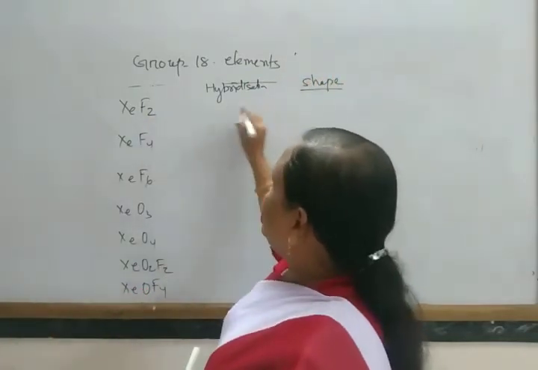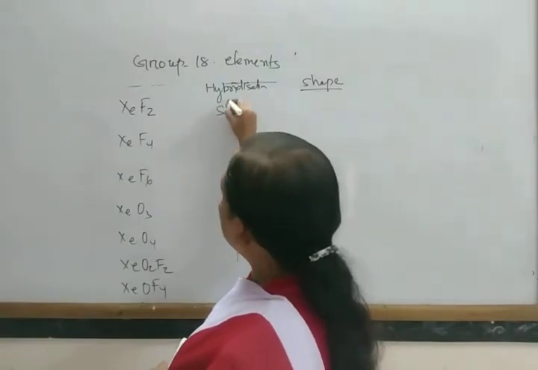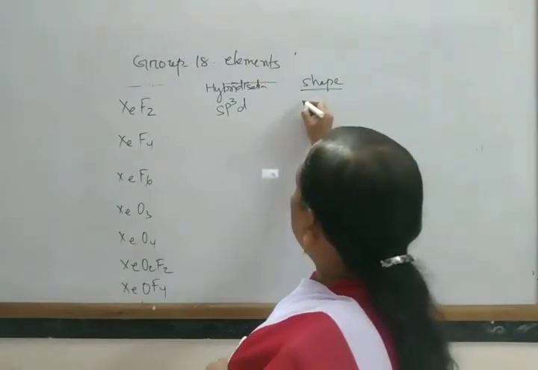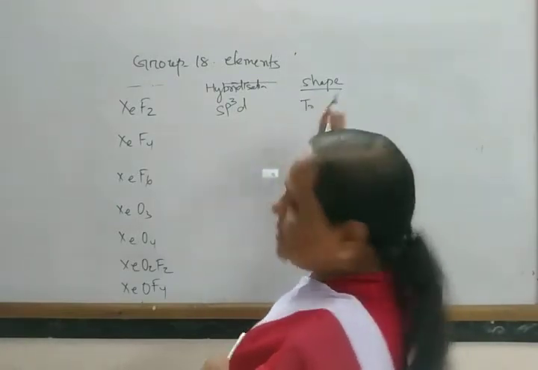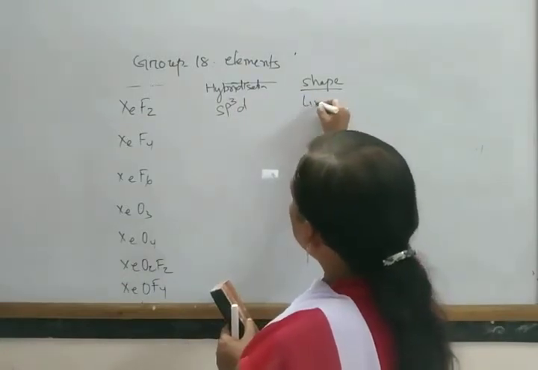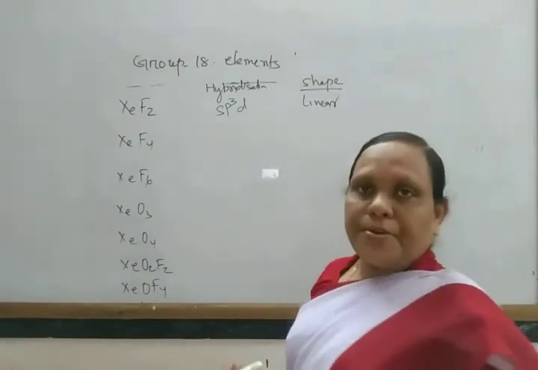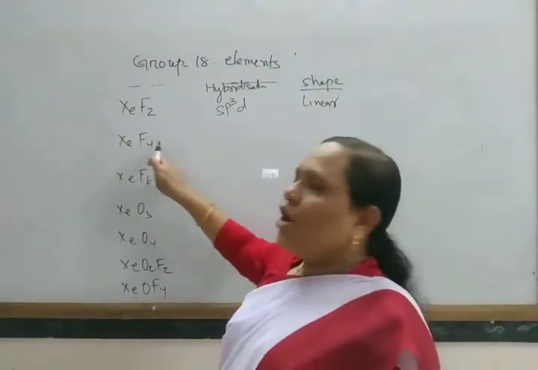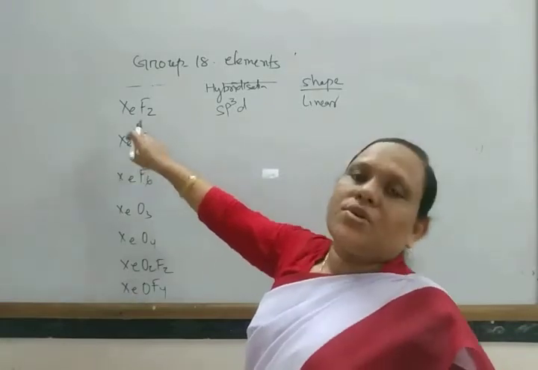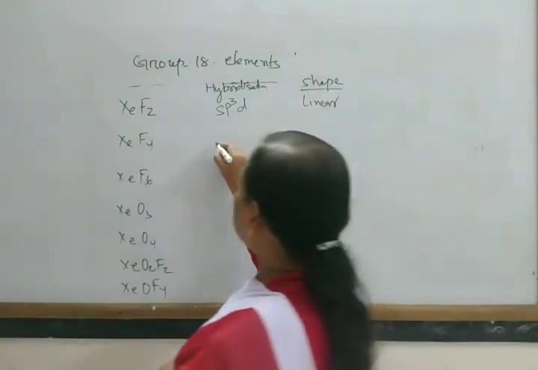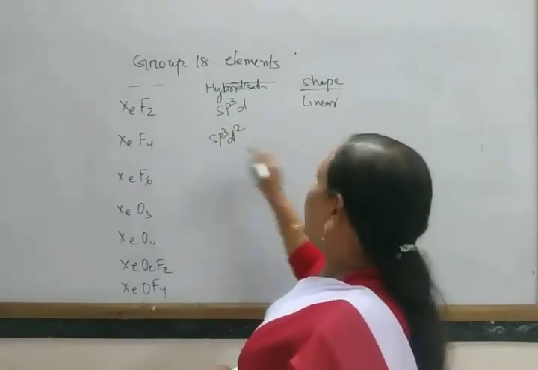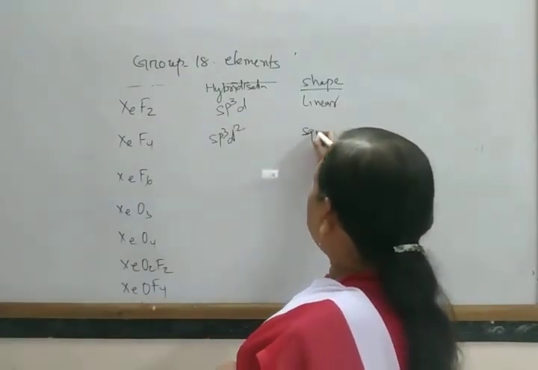So XeF2 hybridization is sp3d and its shape is linear. Next XeF4: total bond pairs 4, lone pairs 2, total electron pairs 6. So hybridization is sp3d2 and its shape is square planar.